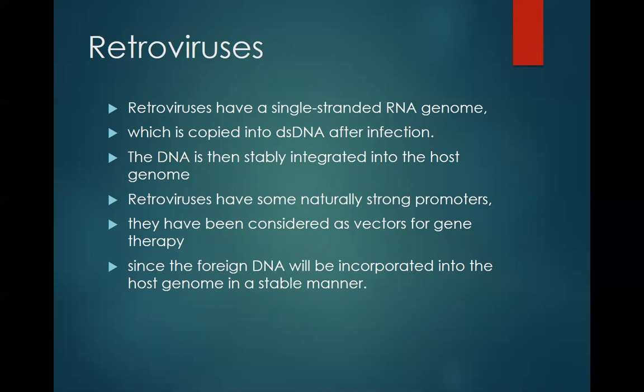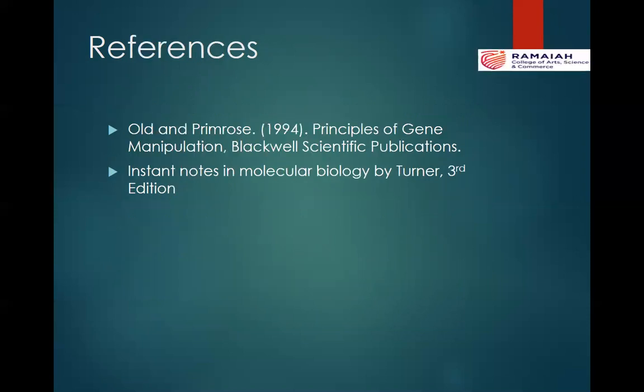So these are a few more eukaryotic vectors, and in this class specifically we discussed the vectors that are used for mammalian cell lines. They are baculovirus vectors, where insect cell lines are used for the expression of proteins because of the presence of a strong promoter. The same strong promoter is used for the overexpression of our protein of interest. Next, we discussed SV40 virus vectors, then retroviruses as vectors for mammalian cell lines. This is all I wanted to discuss in today's class.